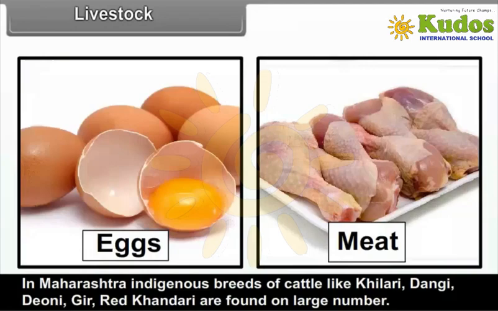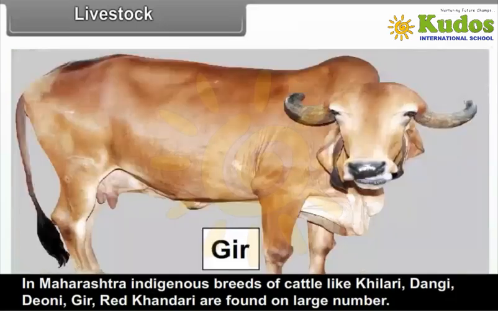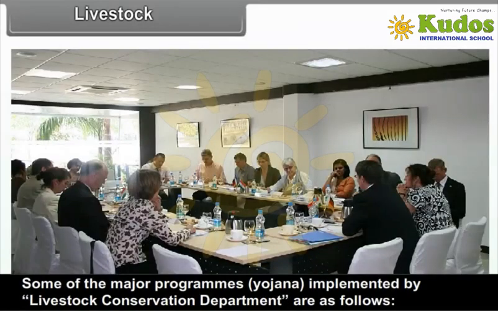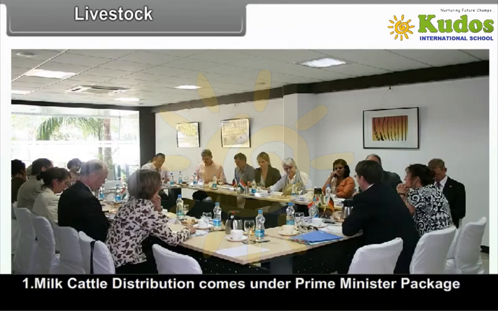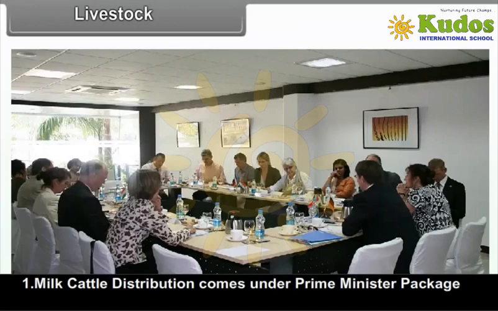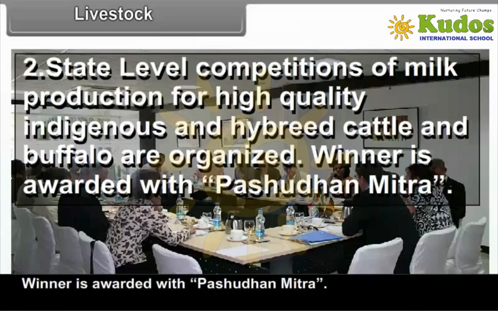In Maharashtra, indigenous breeds of cattle like Khilari, Dangi, Deoni, Gir, Red Khandari are found in large number. Some of the major programs, Yojana, implemented by the Livestock Conservation Department are as follows. Number 1. Milk cattle distribution comes under the Prime Minister package. Number 2. State-level competitions of milk production for high-quality, indigenous and hybrid cattle and buffalo are organized. The winner is awarded with Pashu Dhan Mitra.